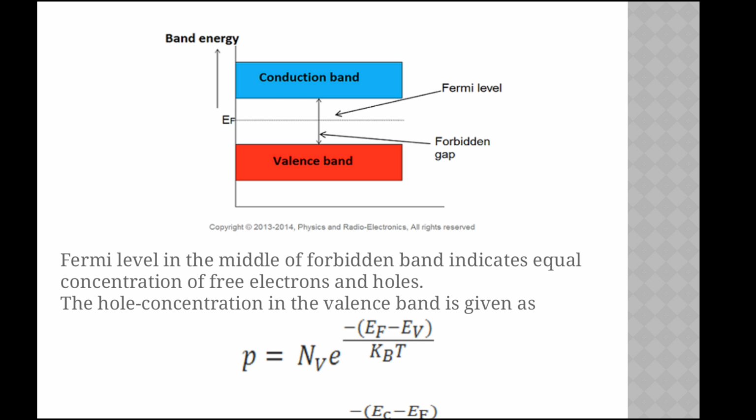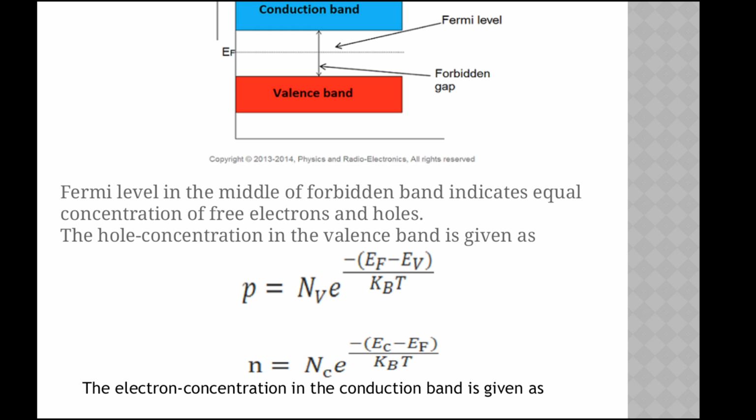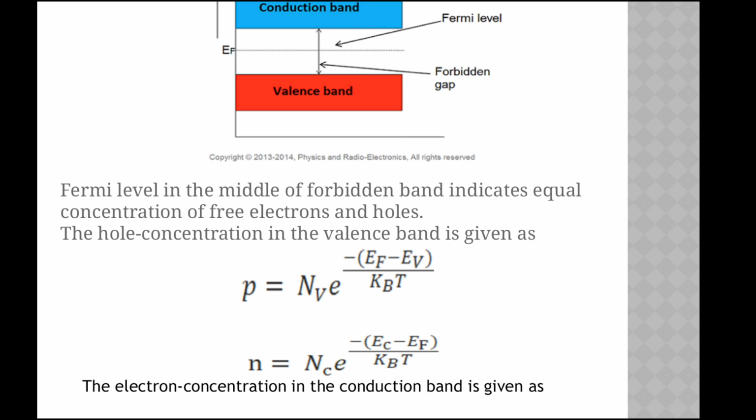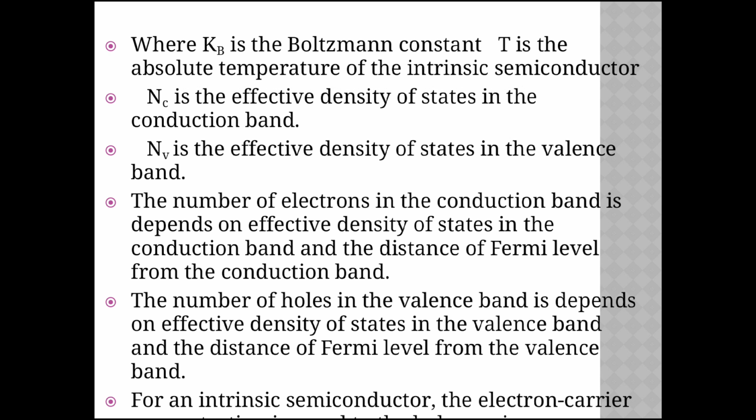The hole concentration in the valence band is given as p = Nv e raised to minus (EF minus EV) divided by KBT, and the electron concentration in the conduction band is given as n = Nc e raised to minus (EC minus EF) divided by KBT, where KB is the Boltzmann constant, T is the absolute temperature of the intrinsic semiconductor, Nc is the effective density of states in the conduction band, and Nv is the effective density of states in the valence band.